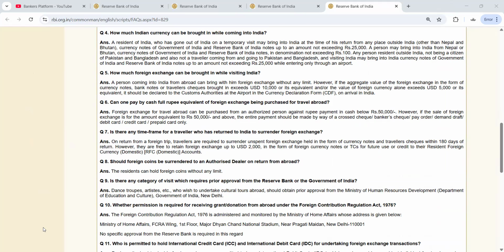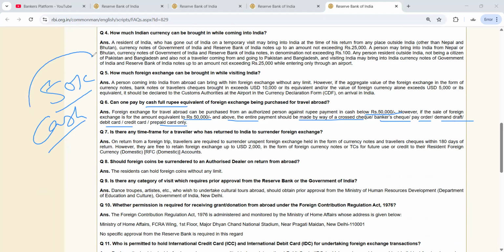Okay. So next is, can one pay by cash full rupee equivalent of foreign exchange being purchased for traveler abroad? Okay. So if they want to purchase foreign exchange, like currency they want to exchange, can they do it in cash, full cash payment? So they can do, but below 50,000. However, if the sale of foreign exchange is for amount equivalent 50,000 and above, the entire payment should be made by way of cross check, banker check, pay order, DD, debit card, credit card, prepaid card. Okay, so up to 50,000 in cash, it is allowed for an exchange.